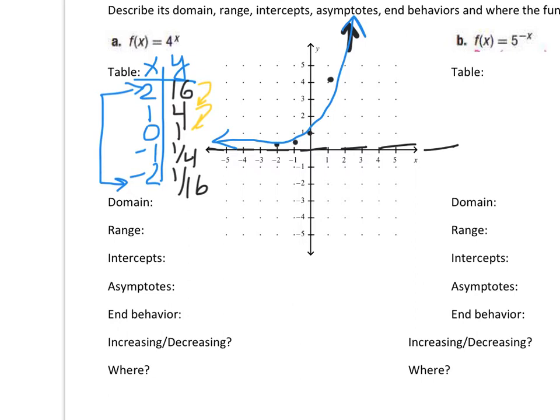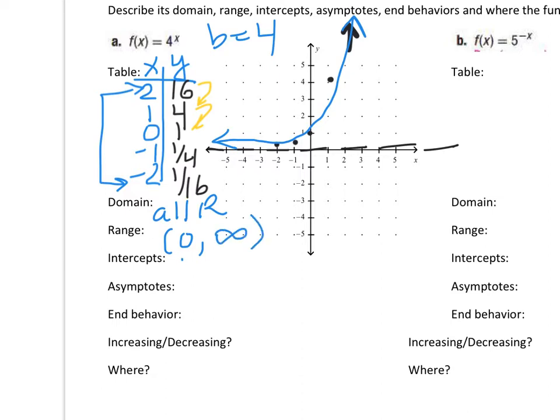So that is a graph of a basic exponential growth where our base is 4, and anytime our base is bigger than 1, it's going to grow. So our domain would be all reals. Our range, looking at the outputs, is going to be greater than 0, and they're going to go to infinity.